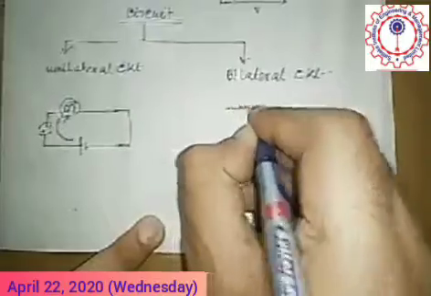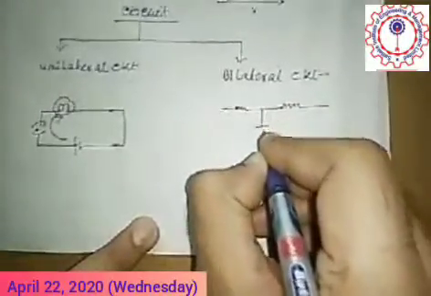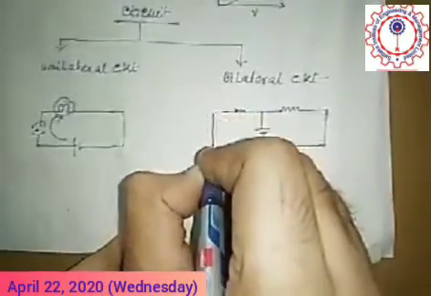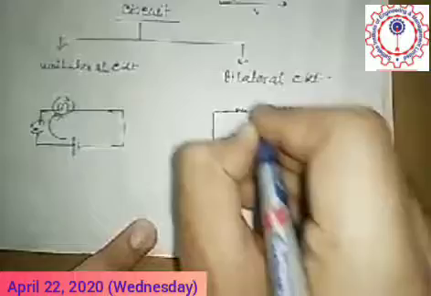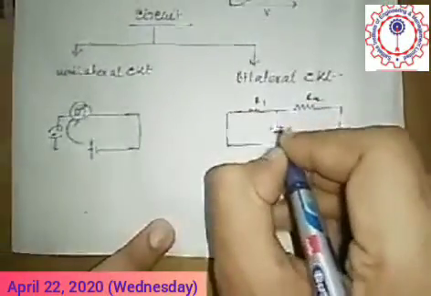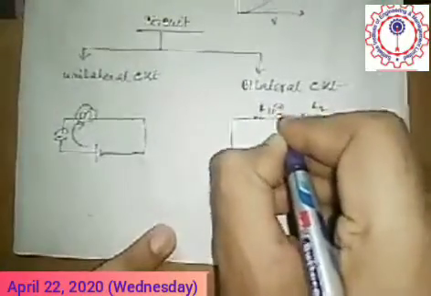So a unique direction. But for a bilateral circuit, this is a resistance, another resistance, and this is the supply. Here supply V, resistance R1, resistance R2, and the current at this node point is I total.